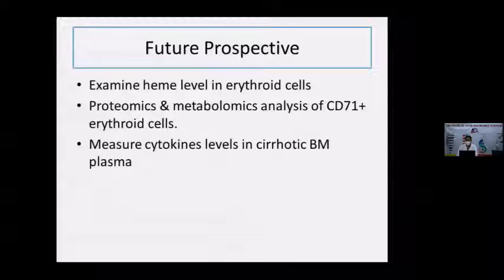Future perspective: the things which I have remaining to do, a few of which are ongoing. First, examine heme level in the erythroid cells. Second, proteomics and metabolomics analysis of CD71 positive erythroid cells that will be sorted through the FACS machine, and measure the cytokine levels in the cirrhotic bone marrow plasma.